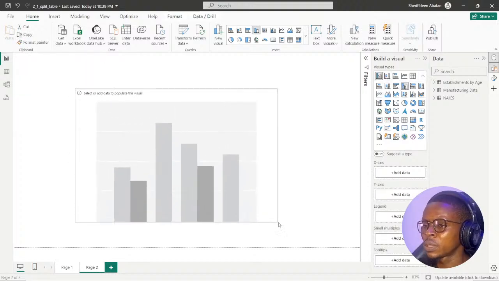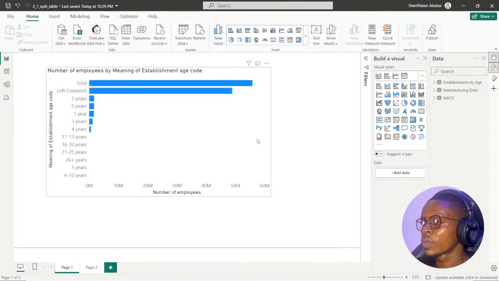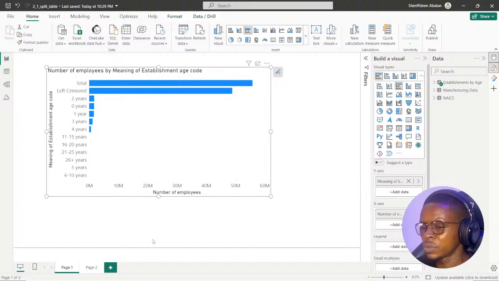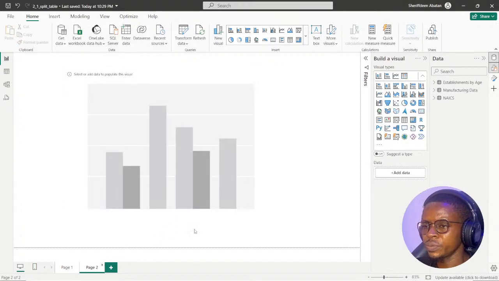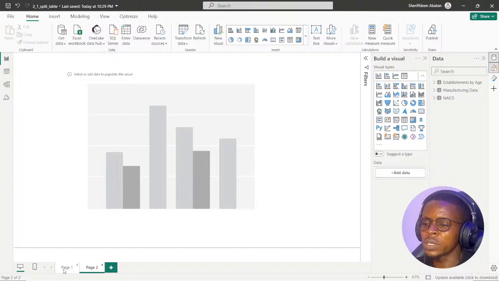So in this clustered column chart now, what we want to do is, let's see, it says manufacturing data, use the I range total employees column as the axis and first quarter payroll for the values. Okay, let's see that.